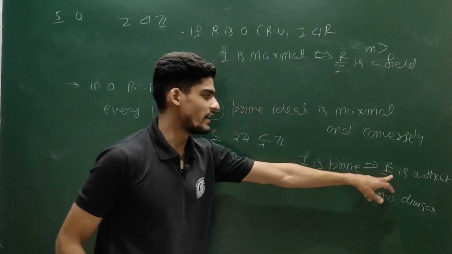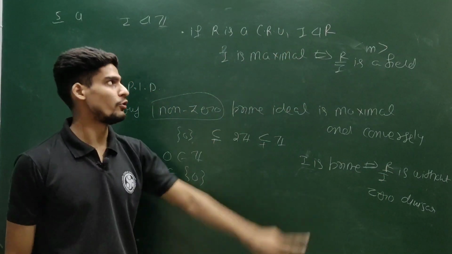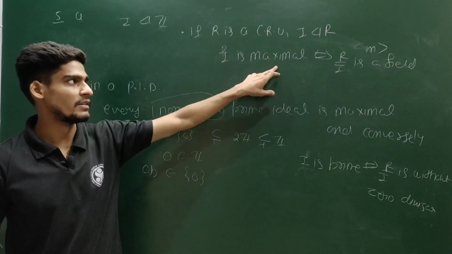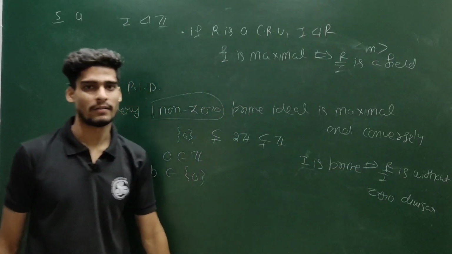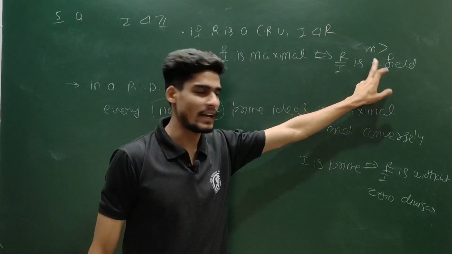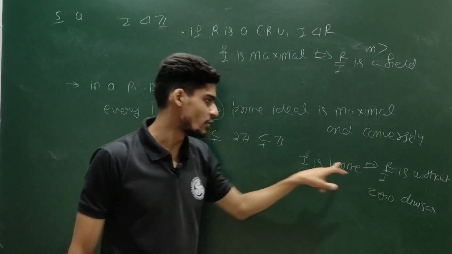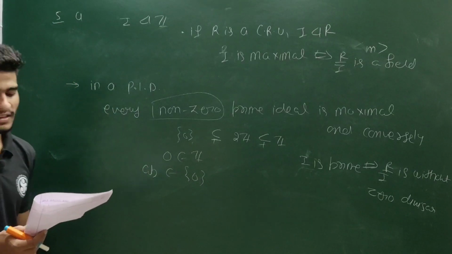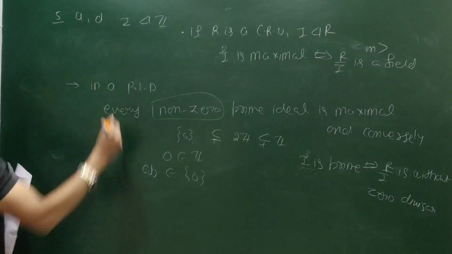Here your R need not be a commutative ring with unity, but for the maximal-implies-field result your R should be CRU. If you lose commutativity or the unity element, this result is not true. But the prime criterion is true for any general ring. So if I is maximal, R by I is a field, so R by I will be without zero divisor, and your I is a prime ideal. So by using this explanation, if I is maximal, then it is a prime ideal of Z. So option D is also true.